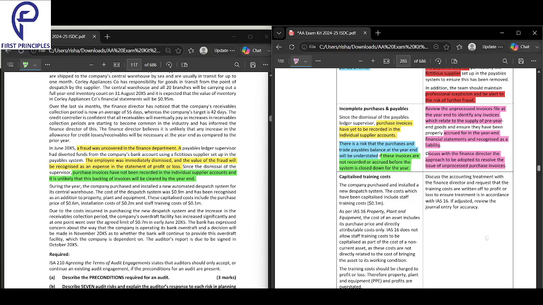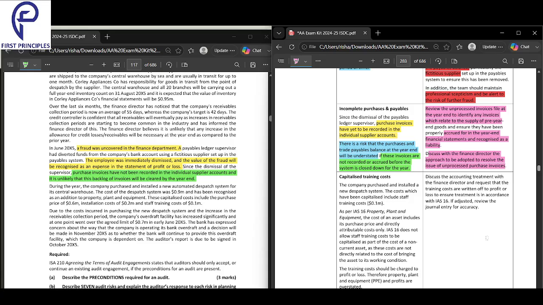Let's look through this one, Geet. How have you understood this? As an auditor, what is your response to this issue? To ensure all the invoices are for goods that were there before the year end only. None of the goods should be there after the year end. Okay, done. Next.